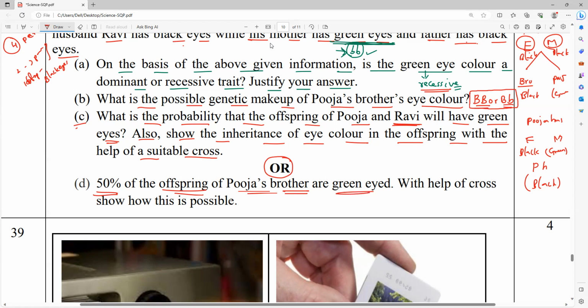We don't know. And their children, 50% of children have what eyes? Green eyes. Pooja's brother's children have green eyes. In the sense that he also married a girl who has what eyes?